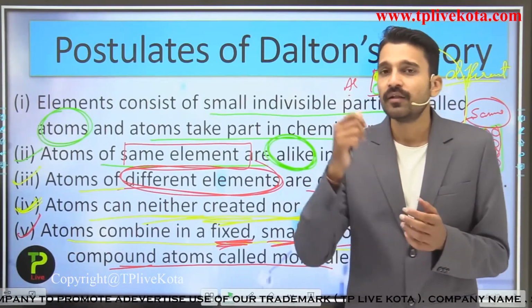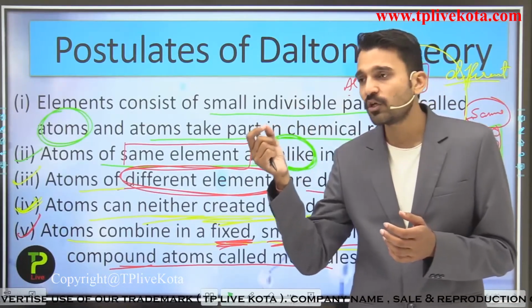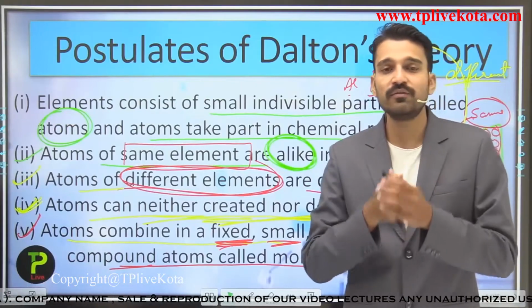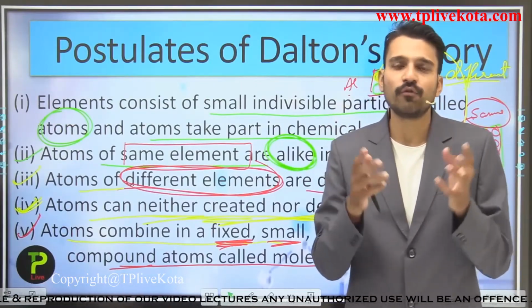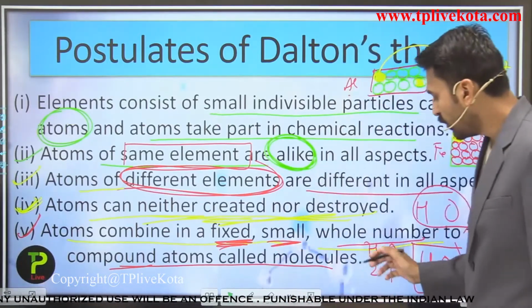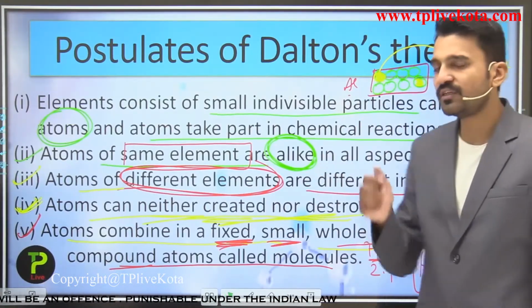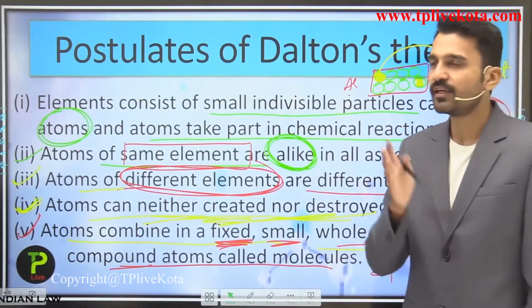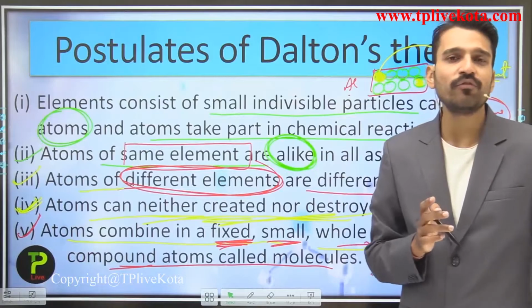The law of constant proportion talks about the ratio between masses, and here in Dalton's atomic theory we are talking about the ratios for the elements by volume, that is the volume of hydrogen and the volume of oxygen present in any compound, which is always 2:1, that is 2 atoms of hydrogen and 1 atom of oxygen.